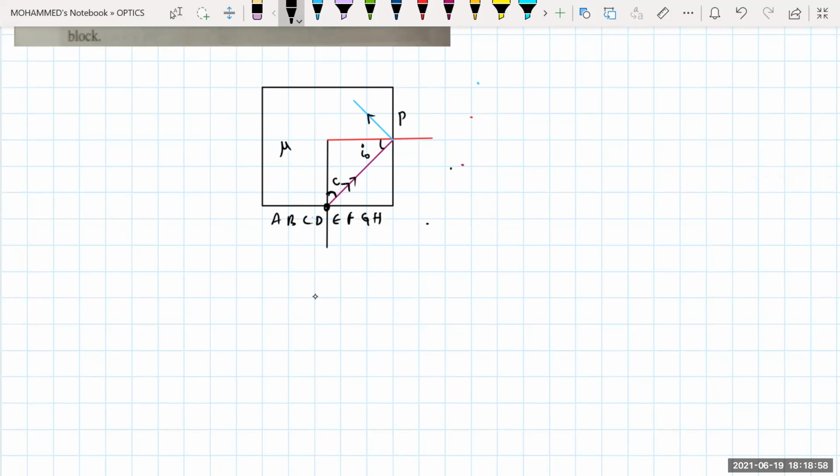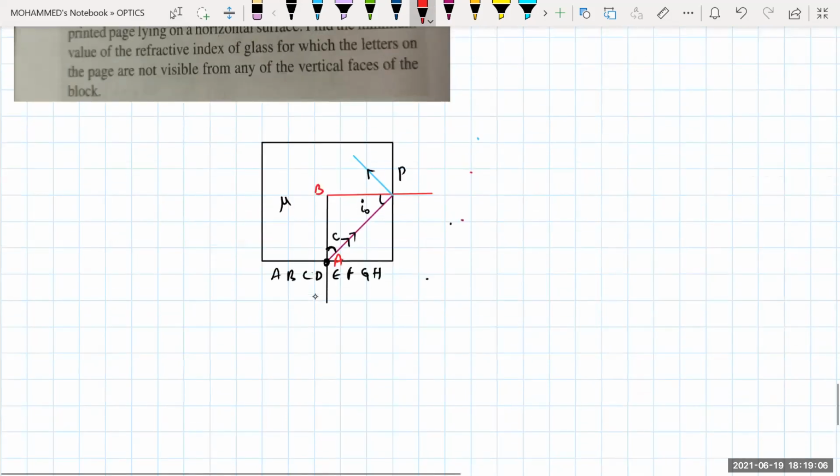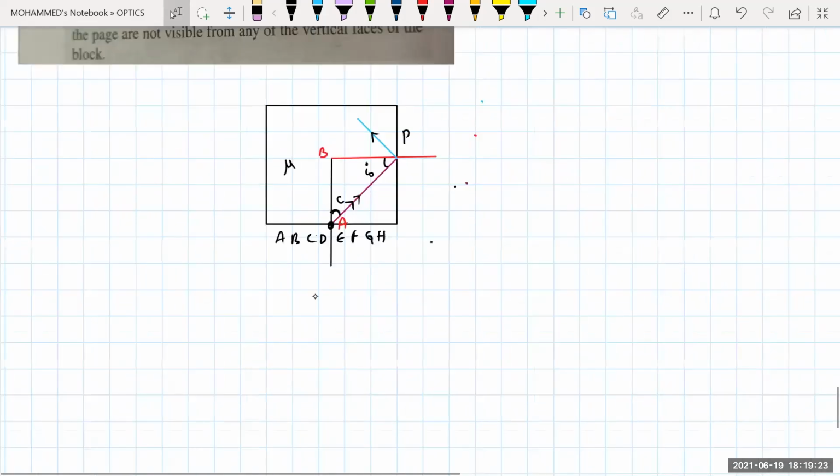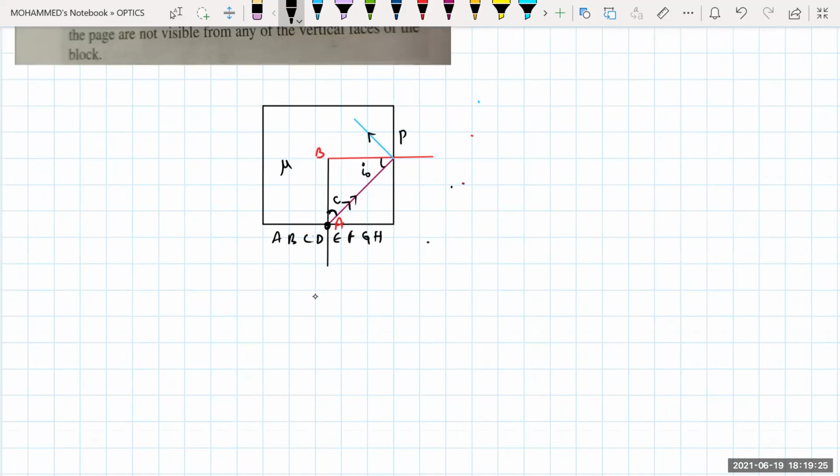So this is your refractive index mu. This is, for example, some letter. I'm taking this one as capital A, this one as B. Is the diagram clear? Now read the question, you'll get an idea. We got a rectangular block of glass which is placed on a printed page lying on a horizontal surface. The minimum value of the refractive index mu of the glass for which the letters on the page are not visible from any vertical faces. That means from all the surfaces it should be undergoing TIR.